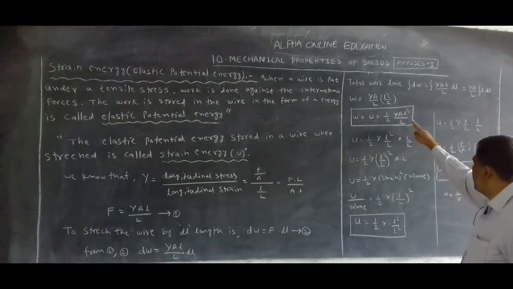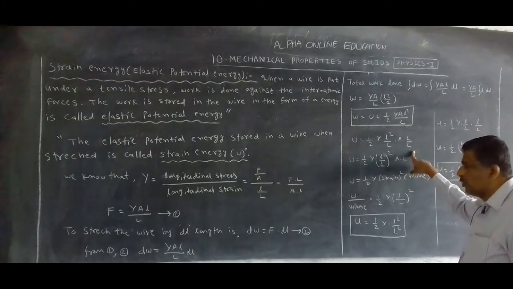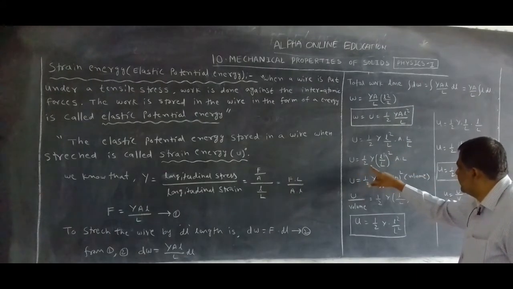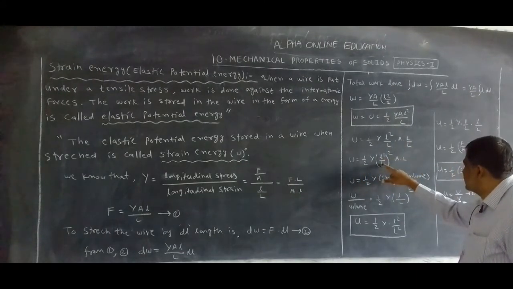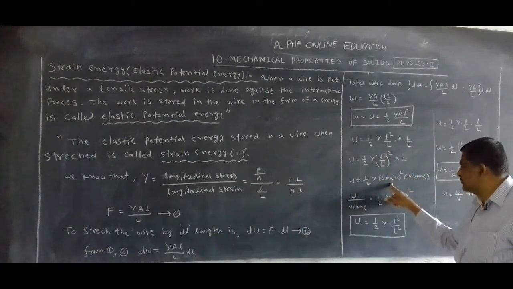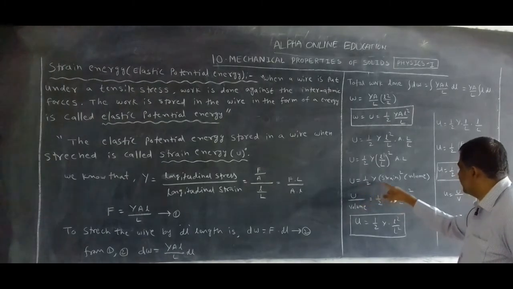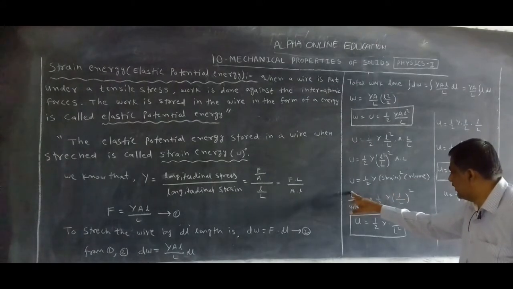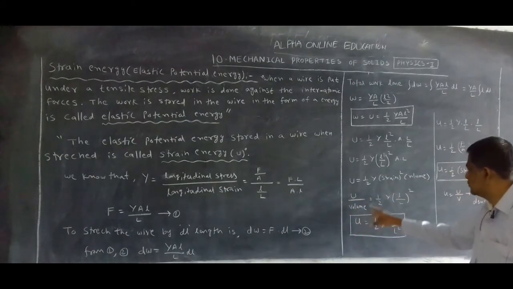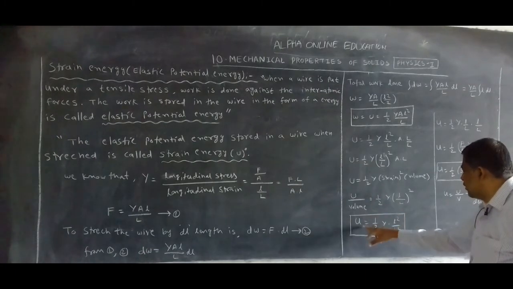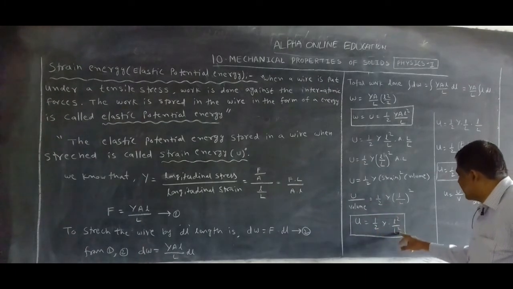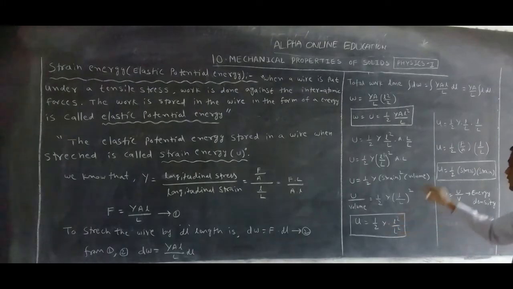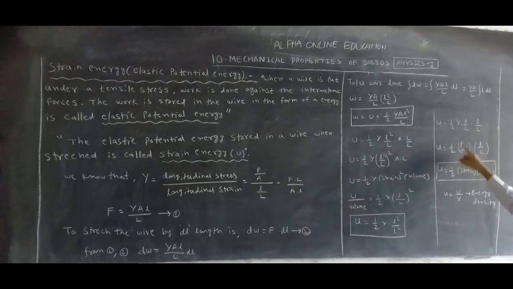Now I have multiplied this by capital L and small l. So what can we get? U is equal to half Y into l square by L square into A into L. l by L is called strain, so U is equal to half Y into strain square into volume. Taking this volume in the denominator, we denote it by small u. So small u is equal to half Y l square by L square.